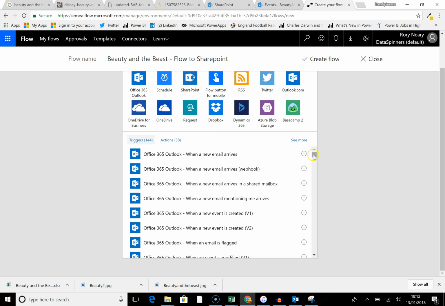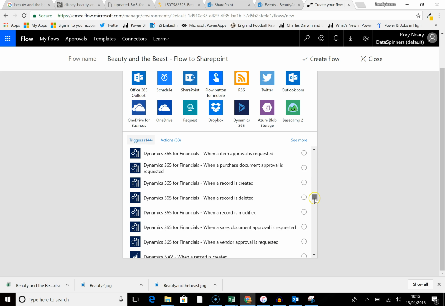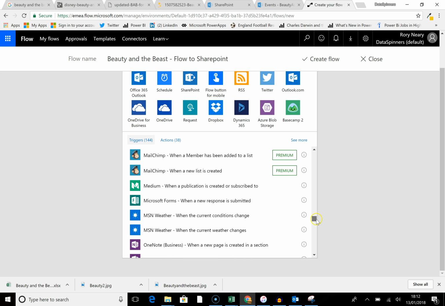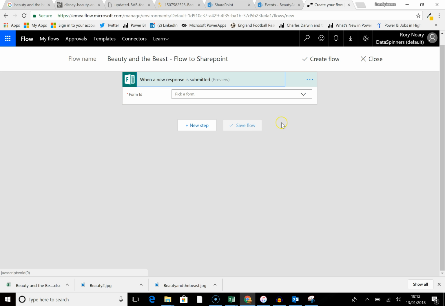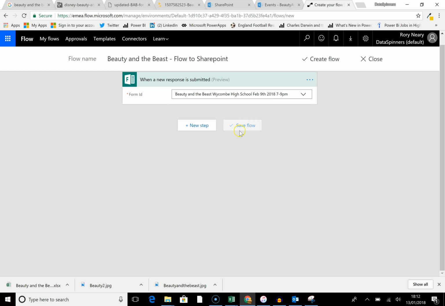What I'm expecting it to do. Forms. Sorry, it's forms. So when a new response is submitted. Okay, here we go. So pick a form. Yay. And we are going to use the Beauty and the Beast form. This one here.